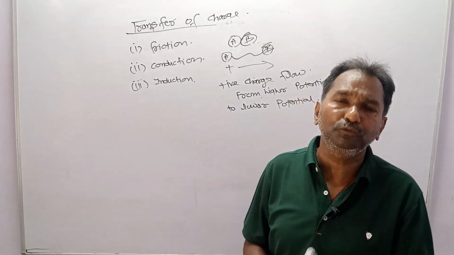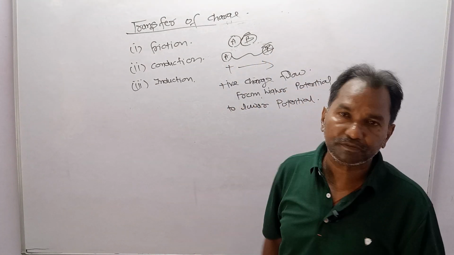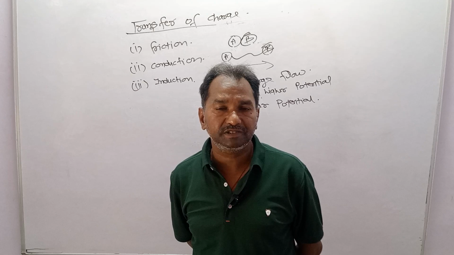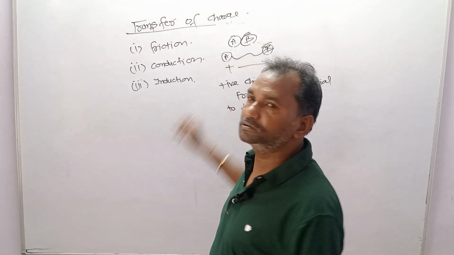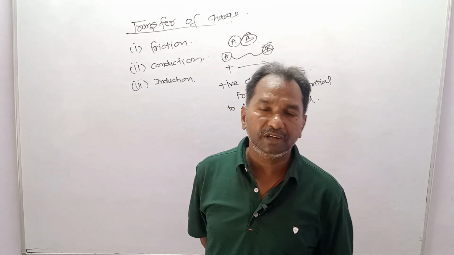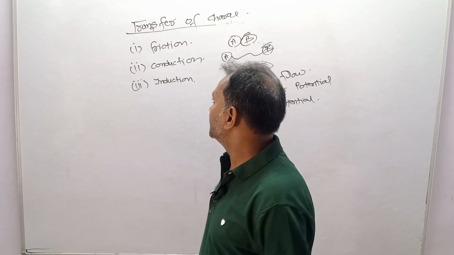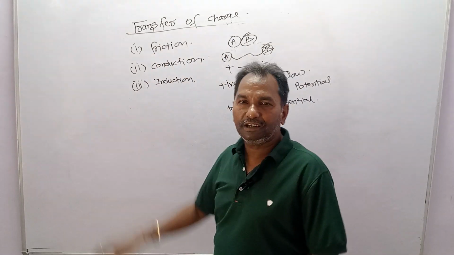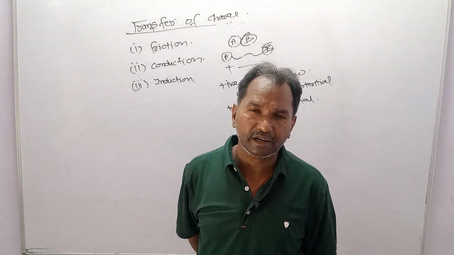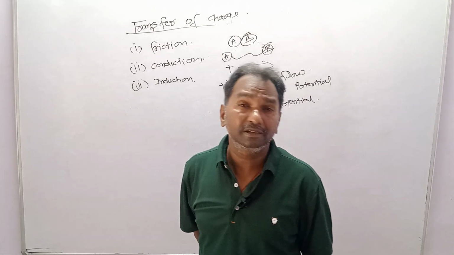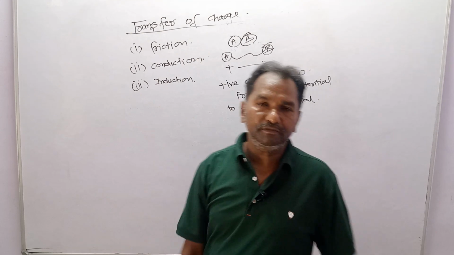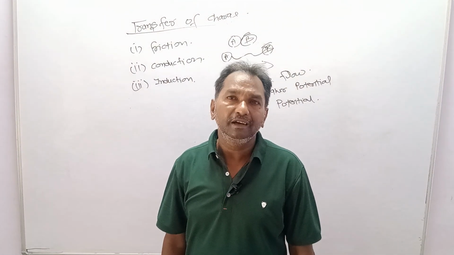And up to what extent will the charge be transferred from A to B? The transfer of charge will take place till both the bodies come to the same potential. Dear students, in friction I have told you that whether the two bodies are electrical conductors or non-conductors is immaterial; if they are rubbed, the charge will be transferred from one body to the other. In conduction, the charge will be transferred only when the two bodies are conductors.